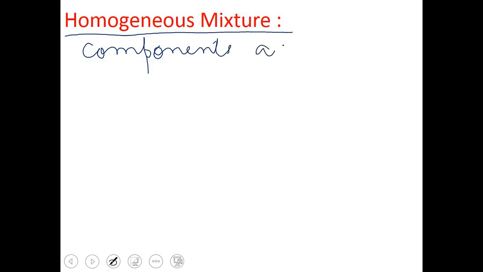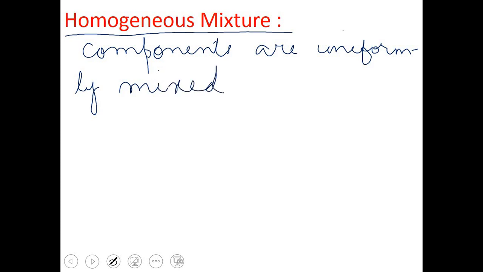Components are thoroughly mixed, uniformly mixed throughout the bulk of the mixture. There are many examples of homogeneous mixture. And one more point I want to mention here: in the case of homogeneous mixture, components are uniformly mixed throughout the bulk of the mixture.